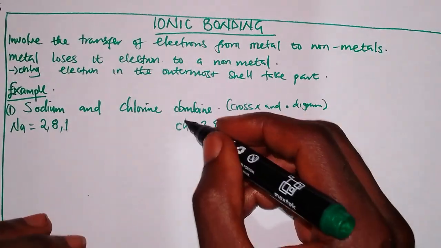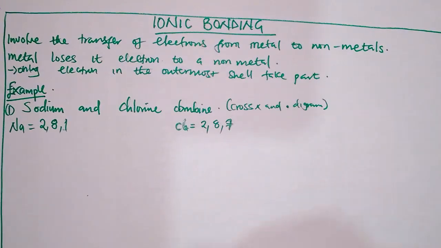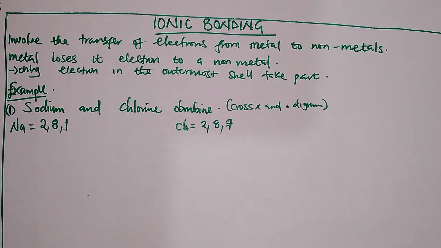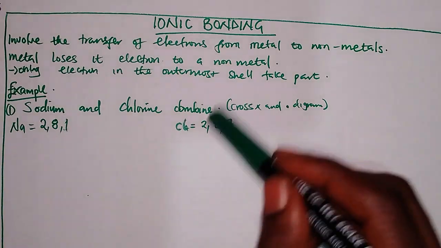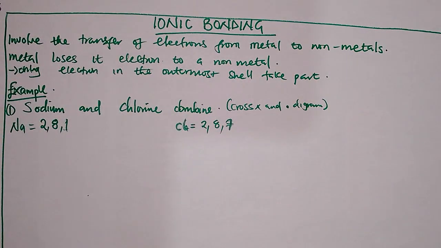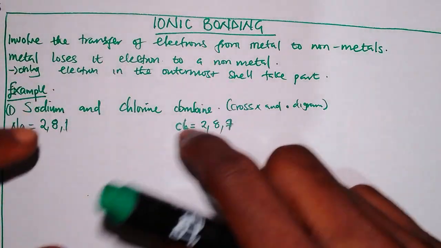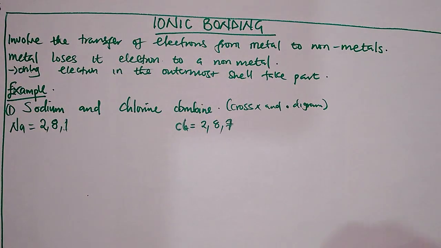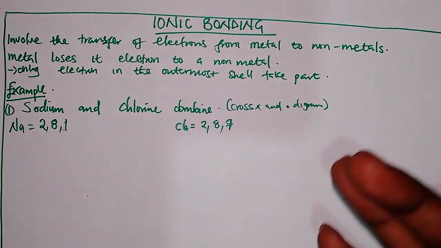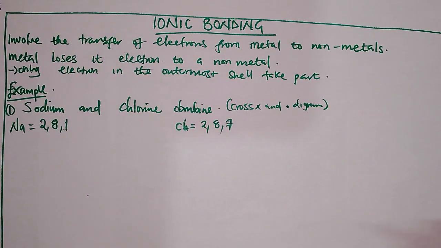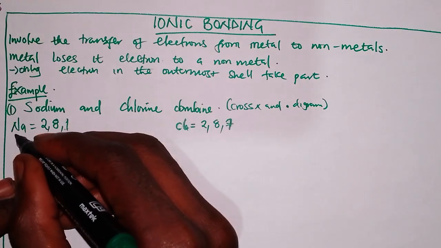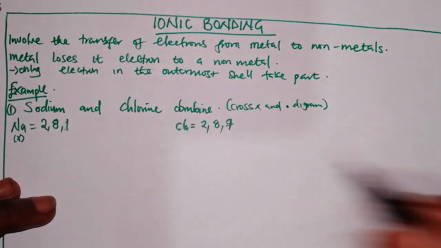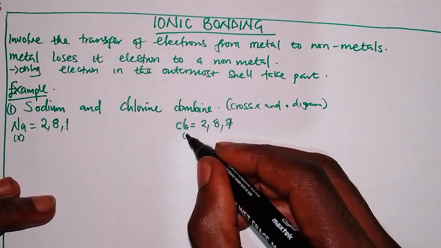So chlorine in its outermost shell has 7 electrons. These 7 electrons are the ones which will take part in ionic bonding. After you have identified the proton number, you move on to decide which one will be your cross and which one will be your dot. In our case, we'll give sodium as our cross, then we'll give chlorine a dot.